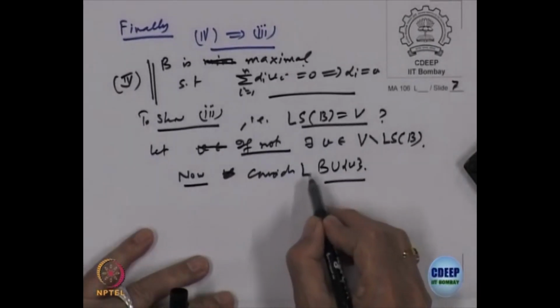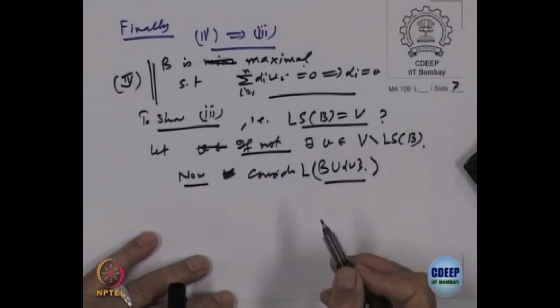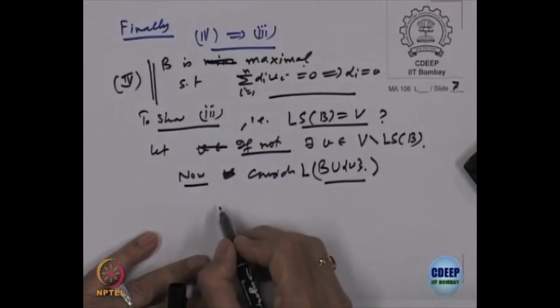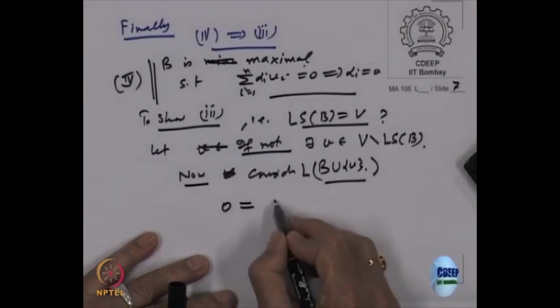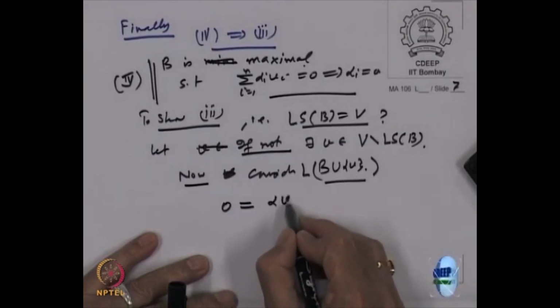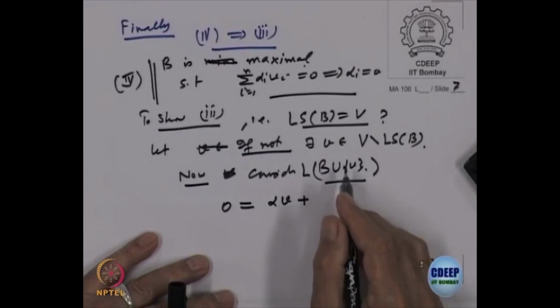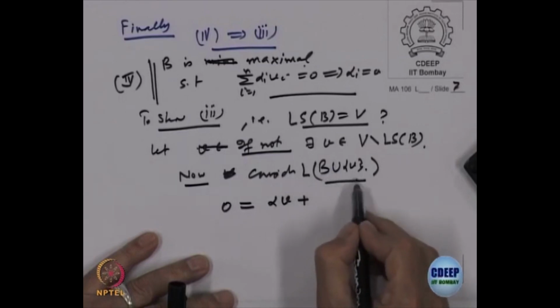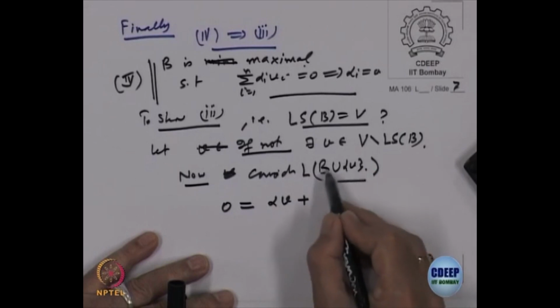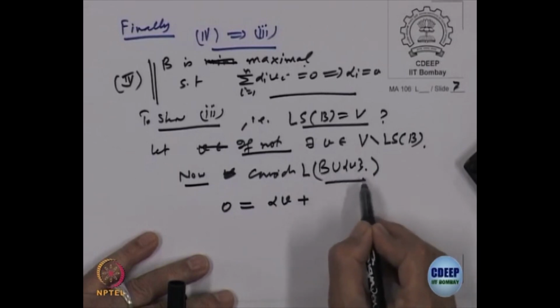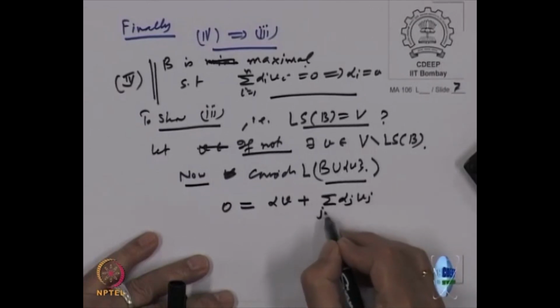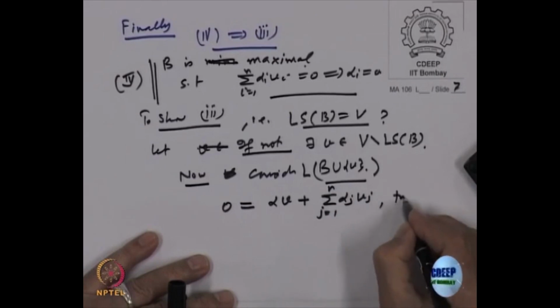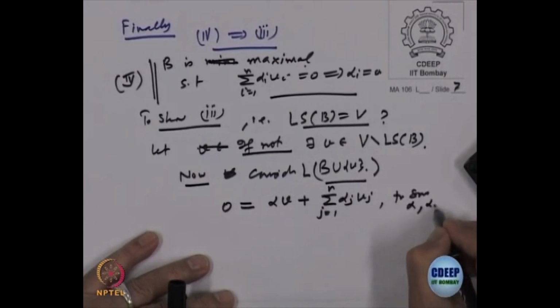And look at the linear span of this thing. That will mean that 0, which belongs to this linear span always, should be a linear combination of elements in B and V. So, alpha times V plus some sigma alpha j V j, j equal to 1 to n, for some alpha and alpha j. Is that okay?